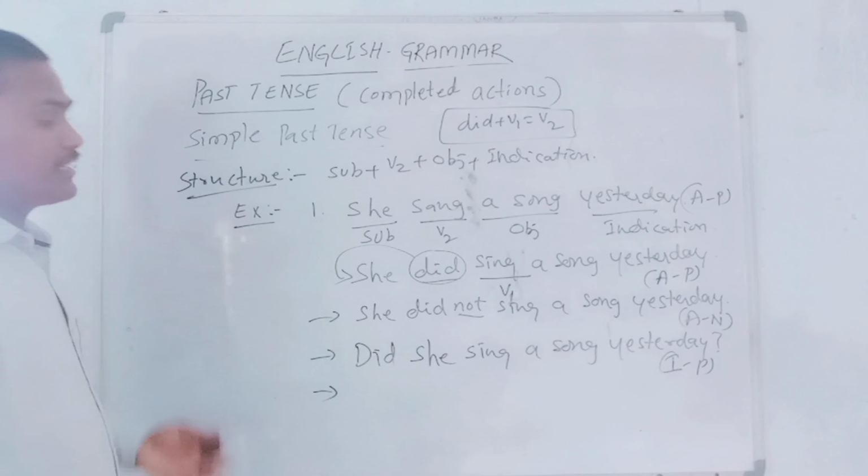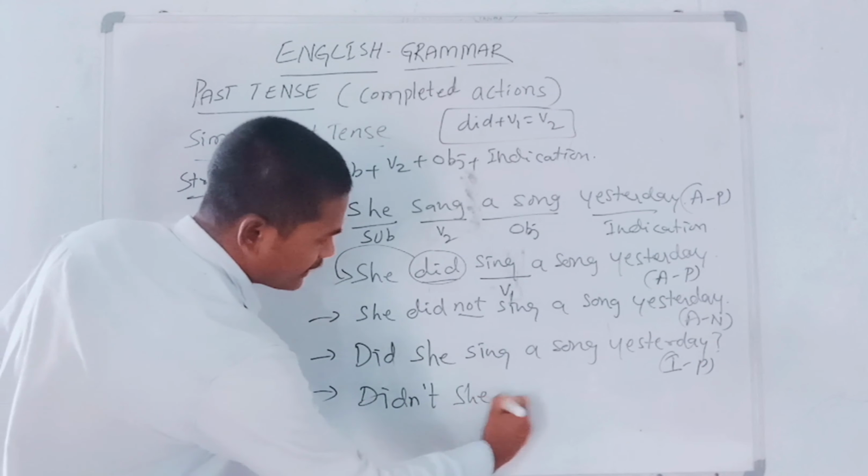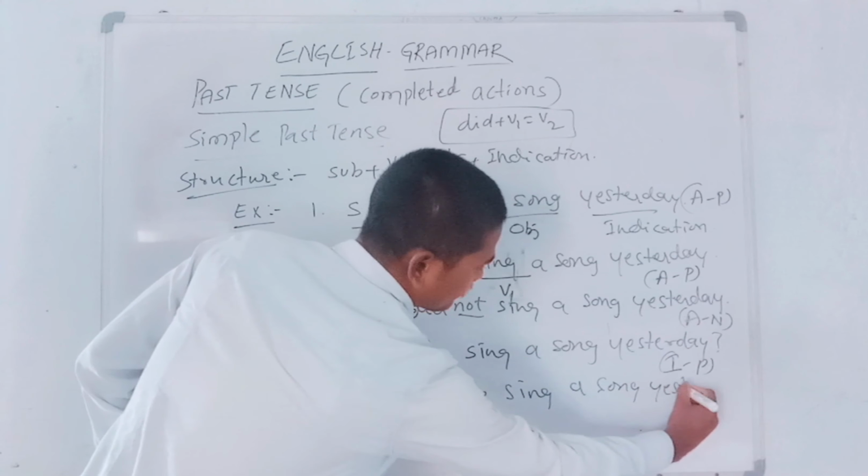If you want to write an interrogative negative, very simple. Didn't. What is that? Didn't she sing a song yesterday?